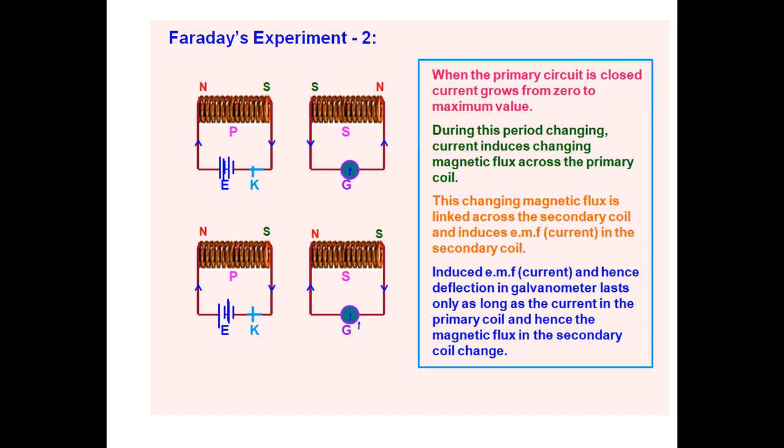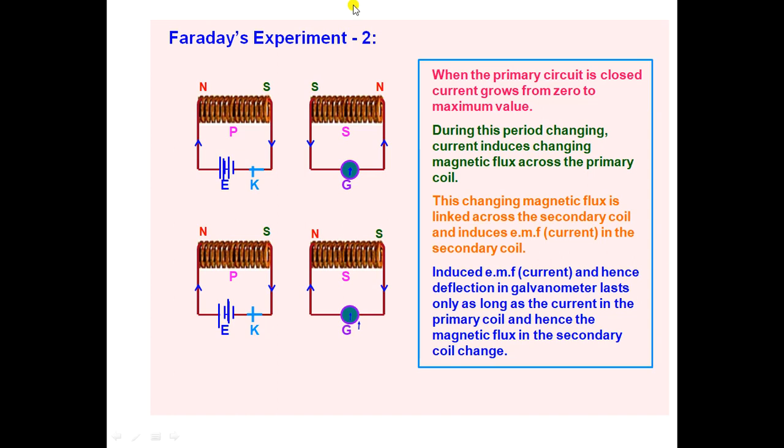And when the secondary coil S is pulled away from the primary coil, the galvanometer again shows some deflection, but exactly opposite to that.